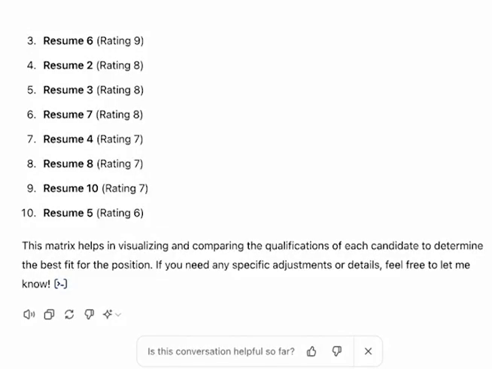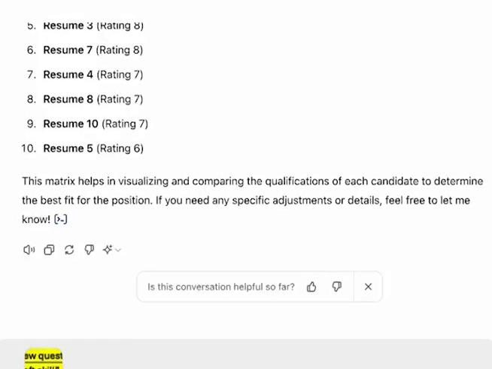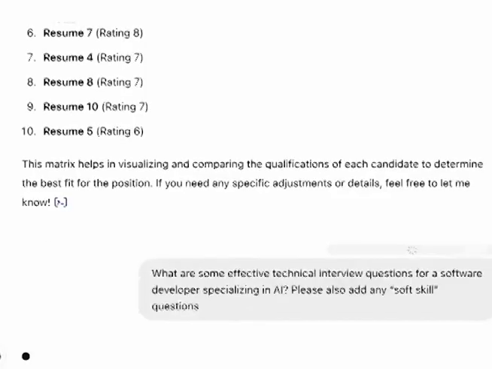Now, we're going to ask AI to provide a list of hard skill and soft skill interview questions that are specific to the job role. Okay, continuing this query, I'm going to now ask it to help me with interview questions. So what are some effective technical interview questions for a software developer specializing in AI? And please also add any soft skill questions.